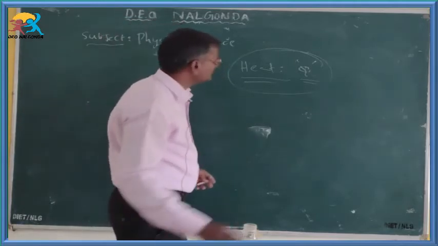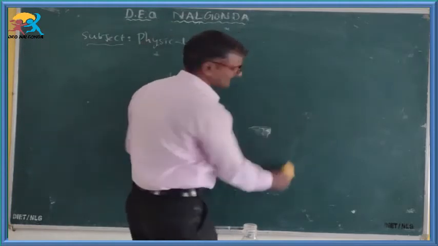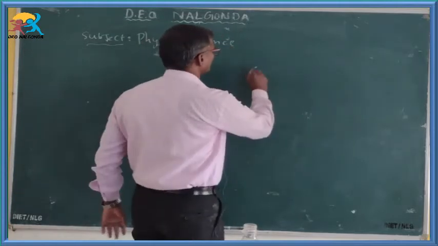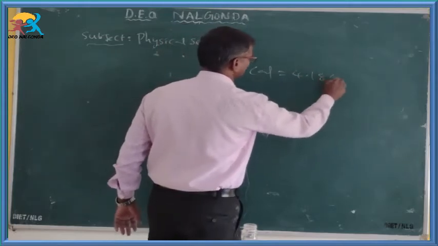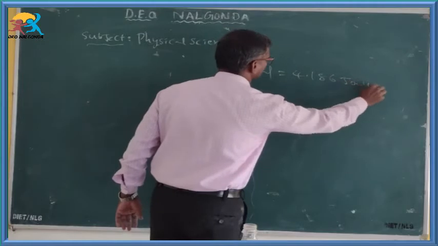From CGS to MKS or SI, 1 calorie is equal to 4.186 joule.